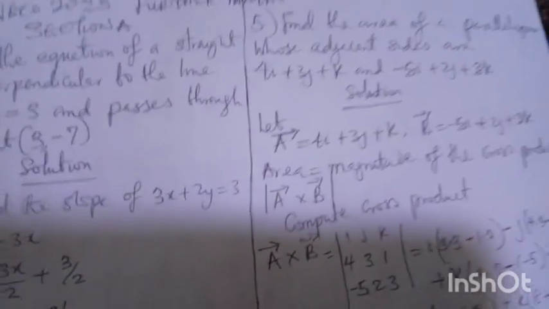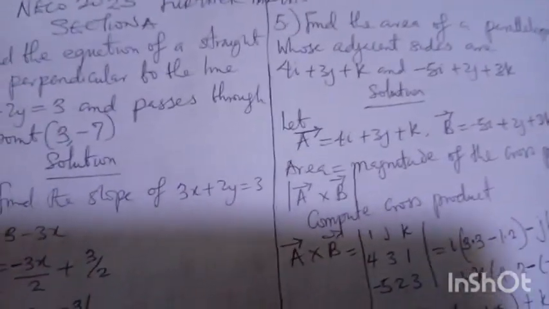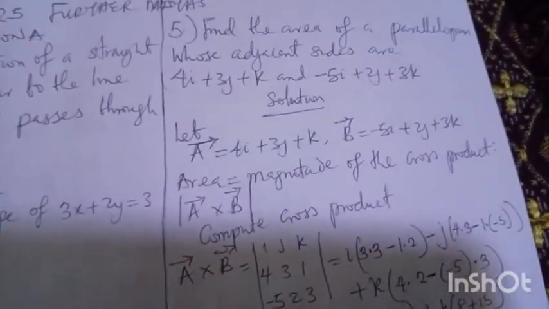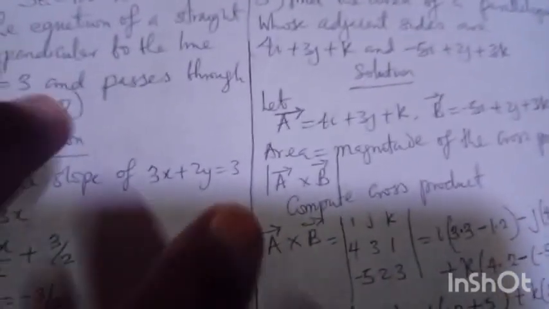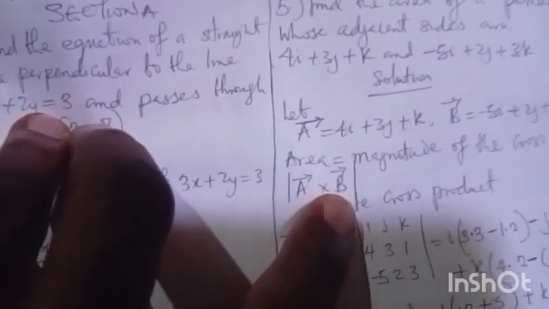Now I have the two vectors to represent the adjacent sides, and when you talk about a parallelogram, the area is equal to the magnitude of the cross product. That's why you can see the magnitude of vector A times vector B, we call it cross product.